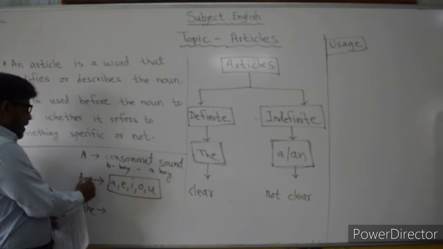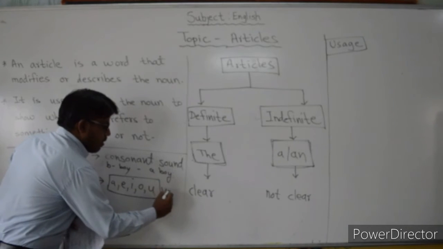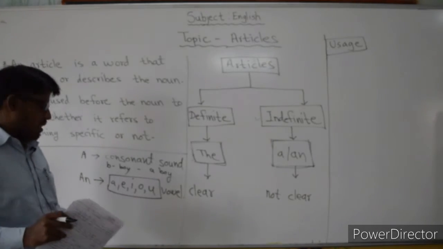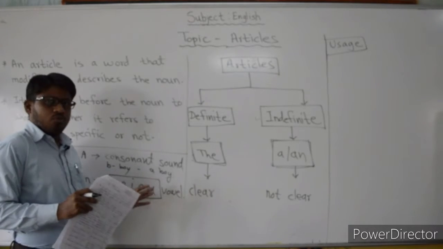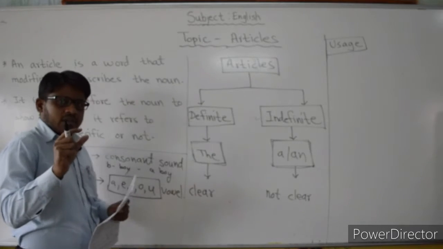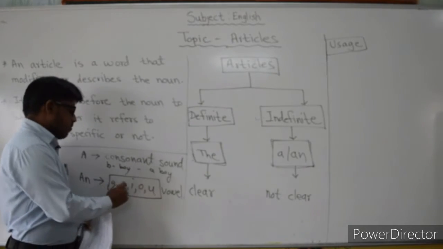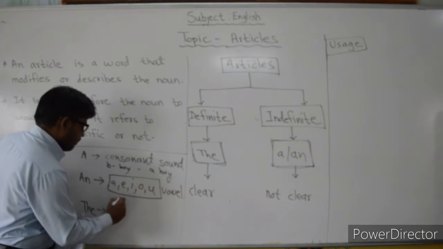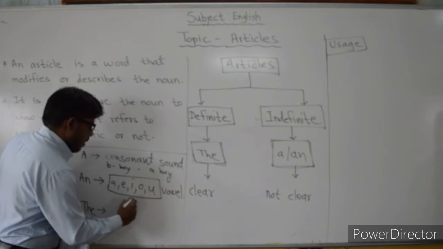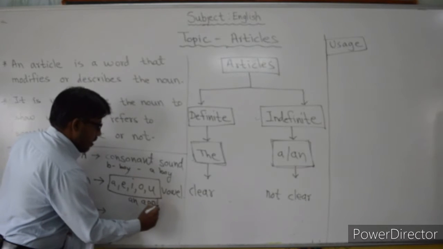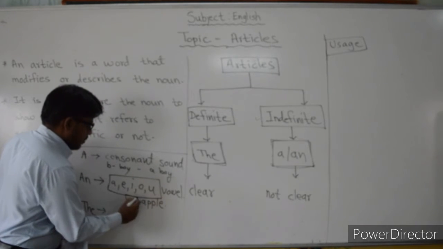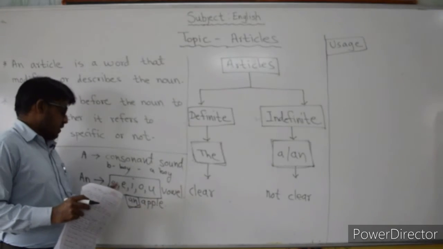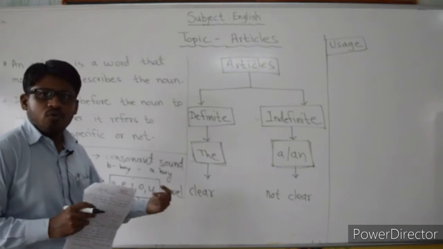Next one, an. What is an? We use the article an before a vowel sound. Vowel means there are 5 vowels in the English language: A, E, I, O, U. So if the word starts with a vowel sound, then we have to use the article an. For example, elephant, or you can take the example of apple, an apple. So we use an before the words which start with these 5 vowels.